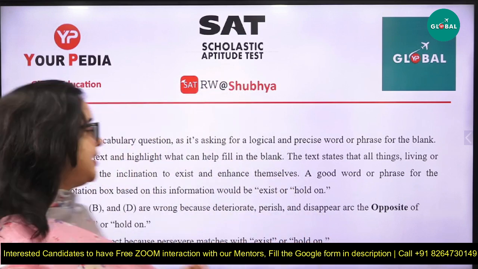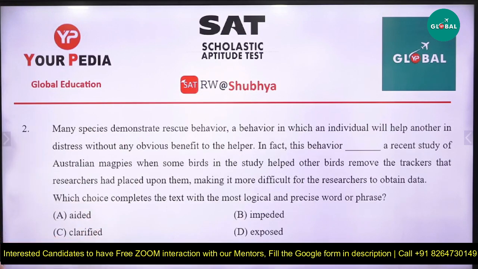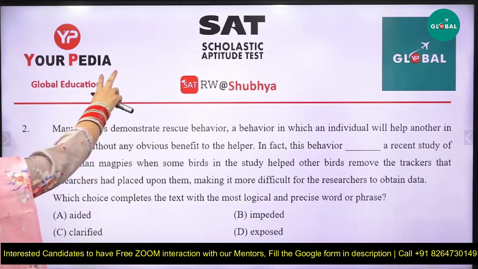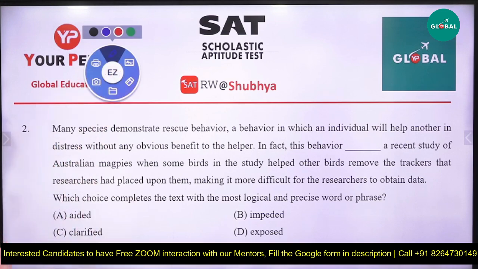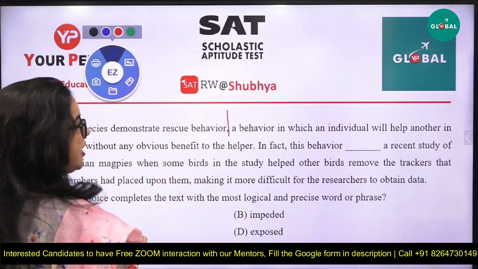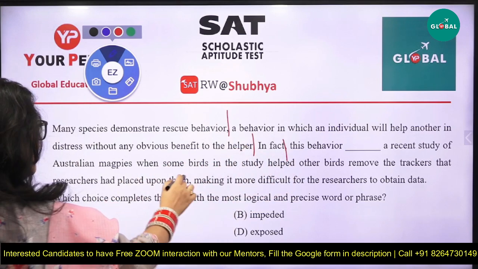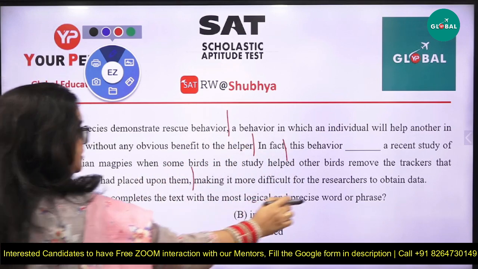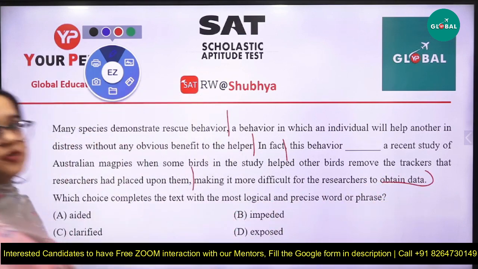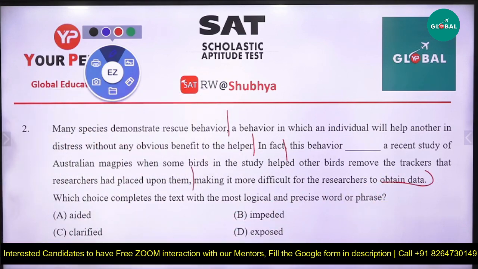And now let's start with the negative, or you can say the next question. Now again read the statement with me, but if you see any punctuation mark, guys, same way, a pause is there, then again a pause, again a pause, and then it is done. So let's read the statement together. Many species demonstrate rescue behavior.